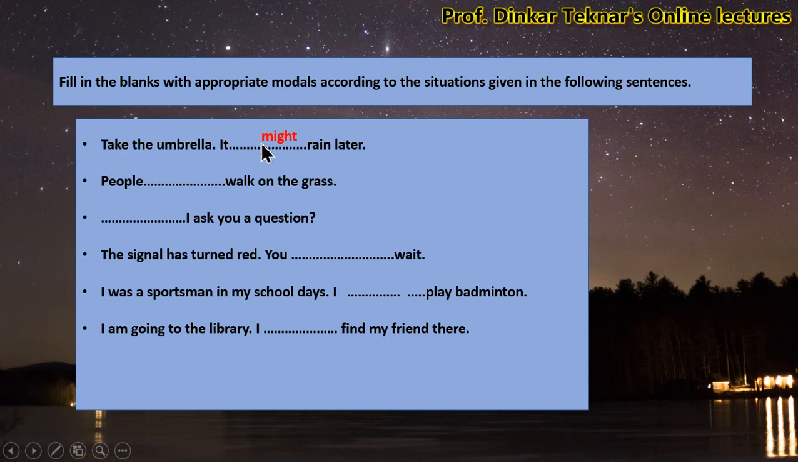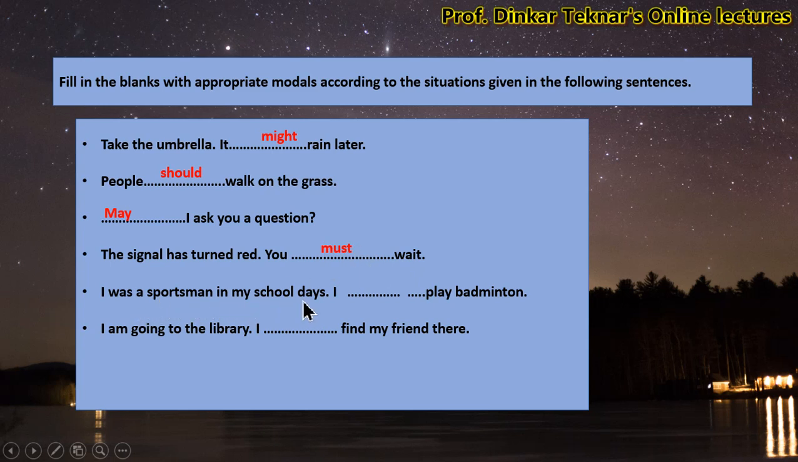Look at here. Take the umbrella. It might rain later. Here might shows possibility or probability. Then people should walk on the grass. It is obligation or compulsion. May I ask you a question? May is used to show permission. The signal has turned red. You must wait. It is compulsion or obligation.